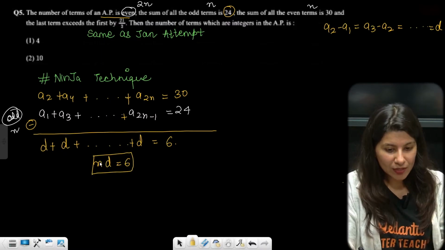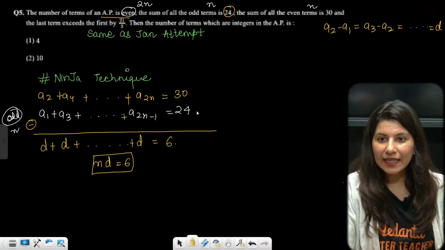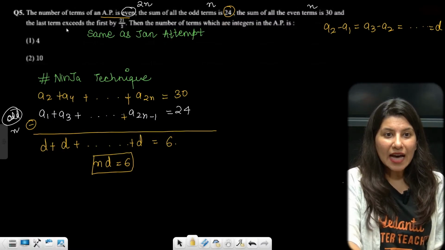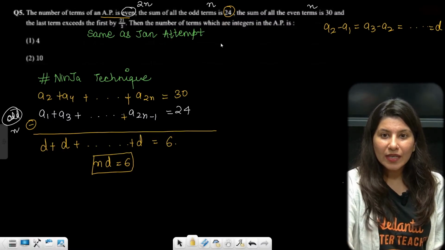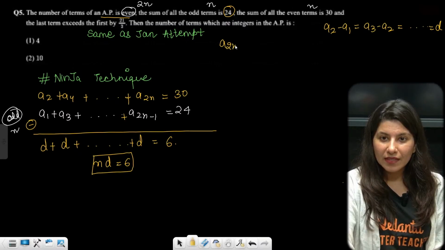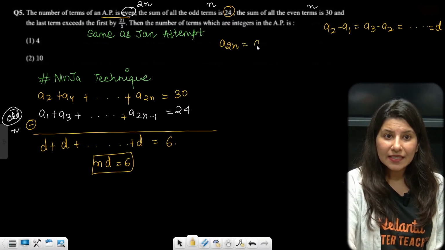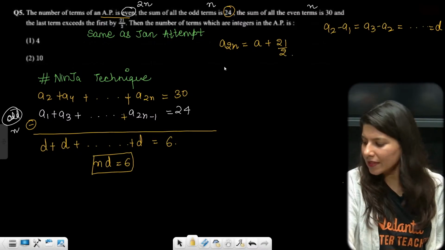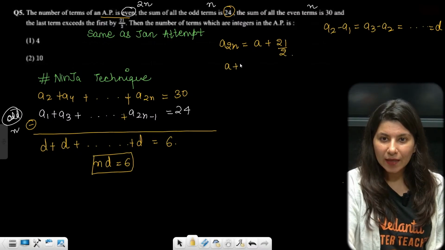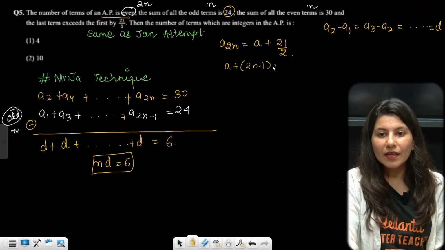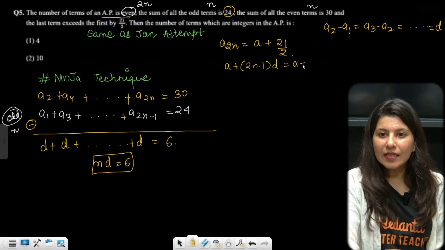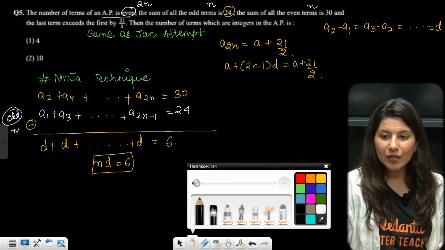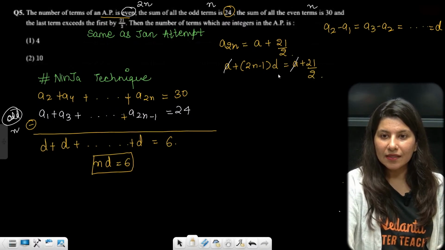Now, second equation. The last term a2n exceeds the first term by 21 by 2. a2n is a plus (2n minus 1)d, which is equal to a plus 21 by 2. A cancels.